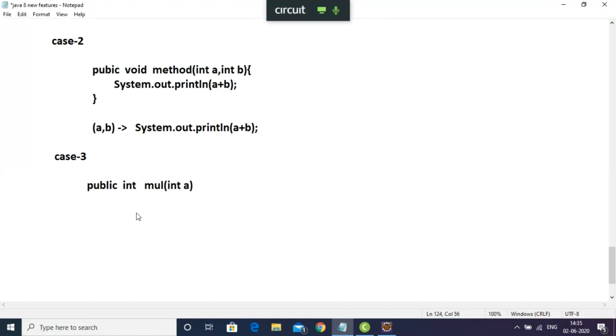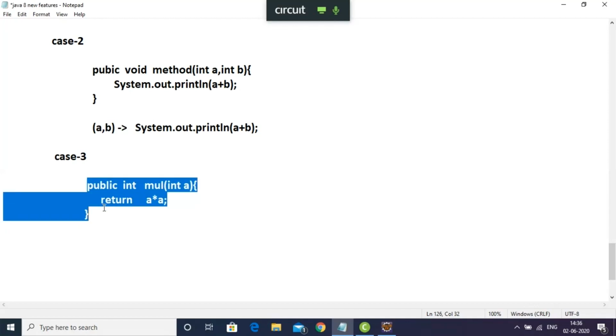This function returns the multiplication between these two values, so you write return a into a. This is a simple Java method that returns the multiplication between the same number, or you can use square also, as you wish. Now I want to convert this method into a Lambda expression.